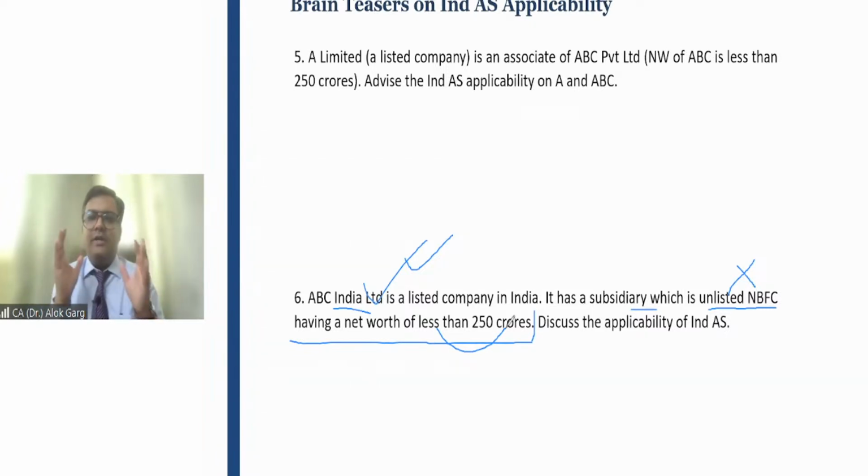So if on an NBFC, Ind AS is not applicable going by its own criteria, meaning neither it is listed nor it is having a net worth of more than 250 crores, in that case, Ind AS will not be automatically applicable to this entity just because it is a holding, subsidiary, joint venture, or associate of a non-NBFC company on which Ind AS is applicable. So in this case, on ABC India, Ind AS is applicable. On unlisted NBFC, Ind AS is not applicable. But being a subsidiary, this company has to migrate, has to prepare its Ind AS accounts only for the sake of consolidation of ABC India Limited.